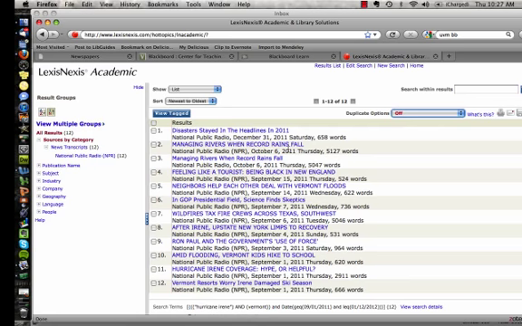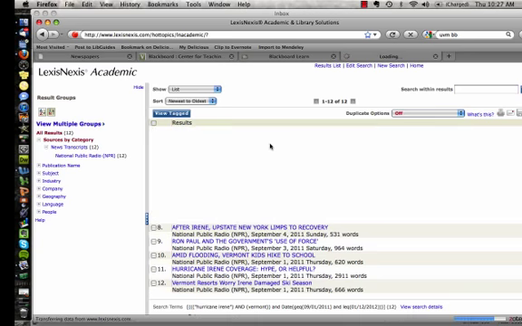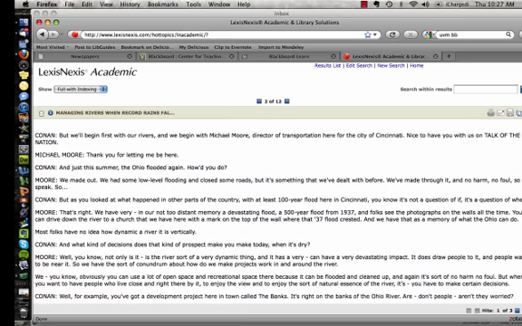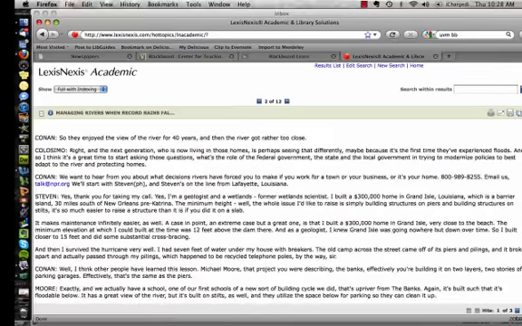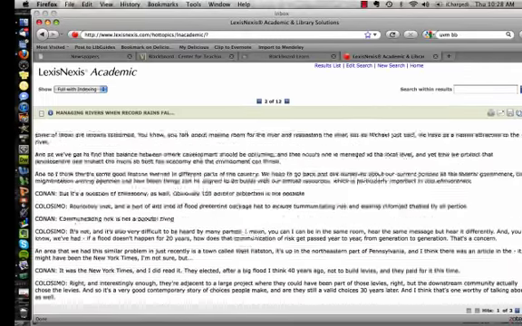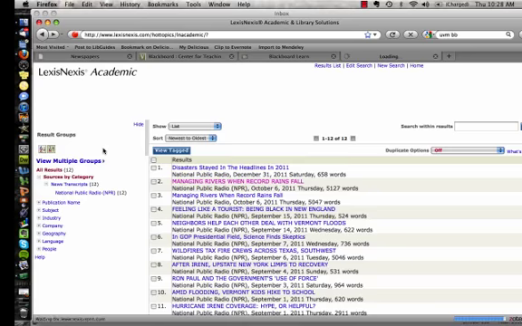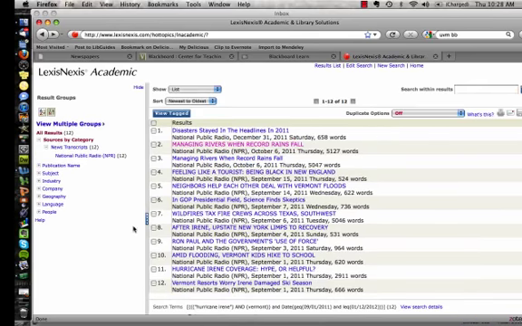I'm going to look at item number 2, Managing Rivers When Record Rains Fall. And this is an item that played on National Public Radio. It tells me the name of the person and the name of the program. I can go down and I see a transcript. It's basically like a script of what occurred on that radio program. And these appear very quickly here. There's a little bit of a lag time because they do have to be transcribed, but they're a wonderful resource, particularly if you remember listening to something on the news or seeing something on the news and want to find more detail about it.